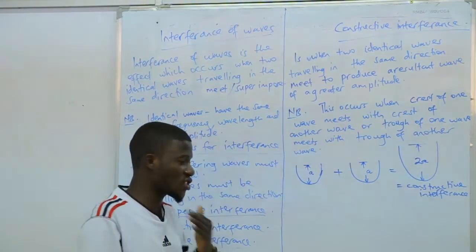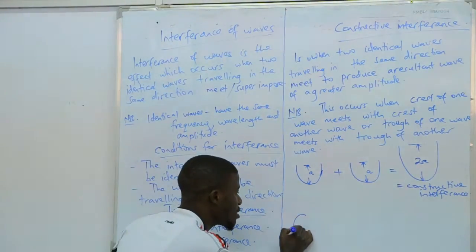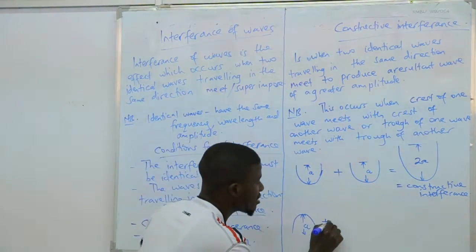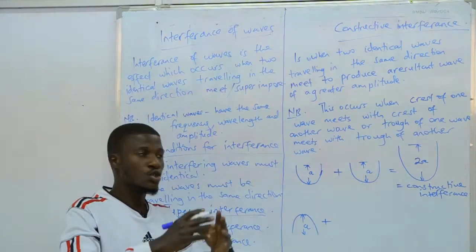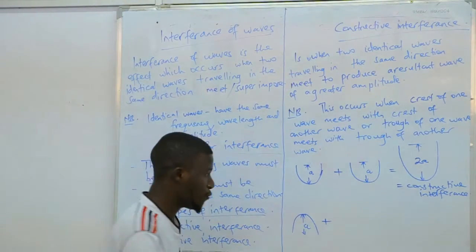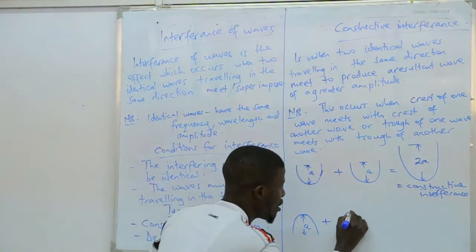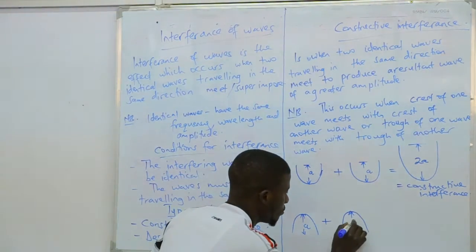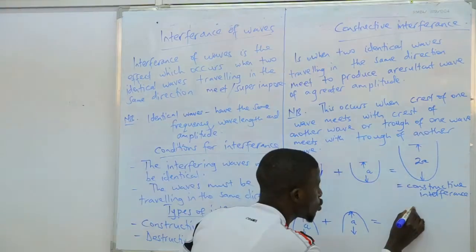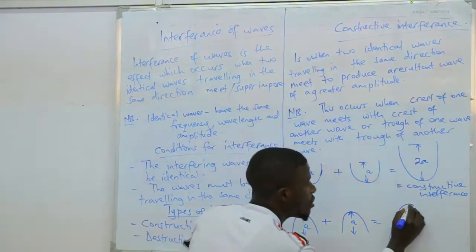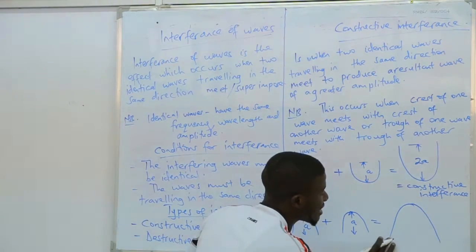Or you can consider this case: if I get a crest of this size of one wave, this is the amplitude, then it is going to meet with the crest of another identical wave. They have met like this. So the combination of the two gives you a bigger crest. So the resultant wave will have a crest of that size.